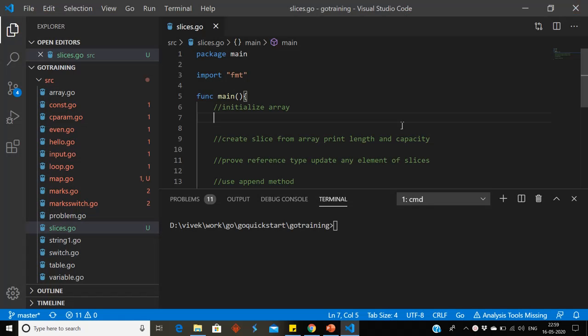Hello friends, I have already created file slices.go. So first we will initialize an array and then we will create slices from array and we will understand the concept of length and capacity. Using a shorthand operator, we are going to initialize 10 size of array. So we will give size and data type is integer and we will initialize it using 1, 2, 3, 4, 5, 6, 7, 8, 9, 10.